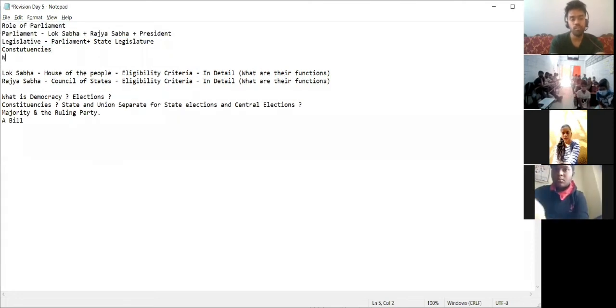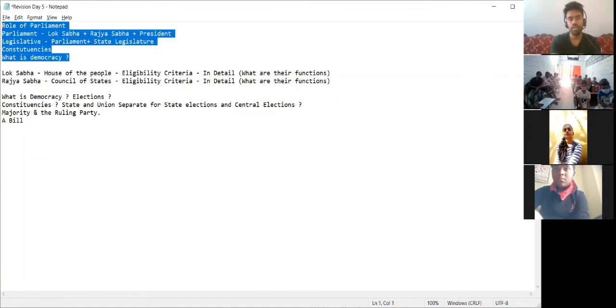What is democracy and what is election? And these five things will be your homework for today. Everybody try to write it in your words, कि मतलब तुम्हें क्या समझ में आया. Okay, I will share it in the group. No need to write it right now. I'll share it in the group. So try to understand, try to write it in your words, and try to send it by 10 p.m.